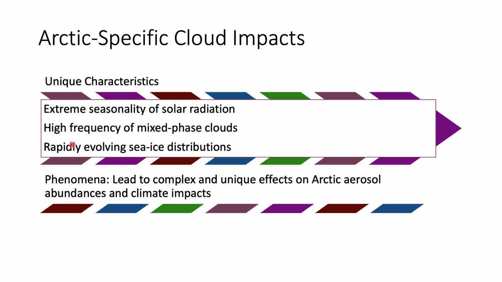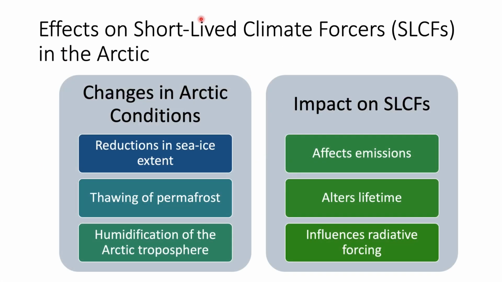So this affects basically the sea ice distribution. So these are all the unique characteristics specific to the Arctic, and this leads to a complex and unique effect on the Arctic aerosol abundance and climate impact. So that's the reason we always try to understand the mechanism by which aerosols affect the climate in the Arctic region.